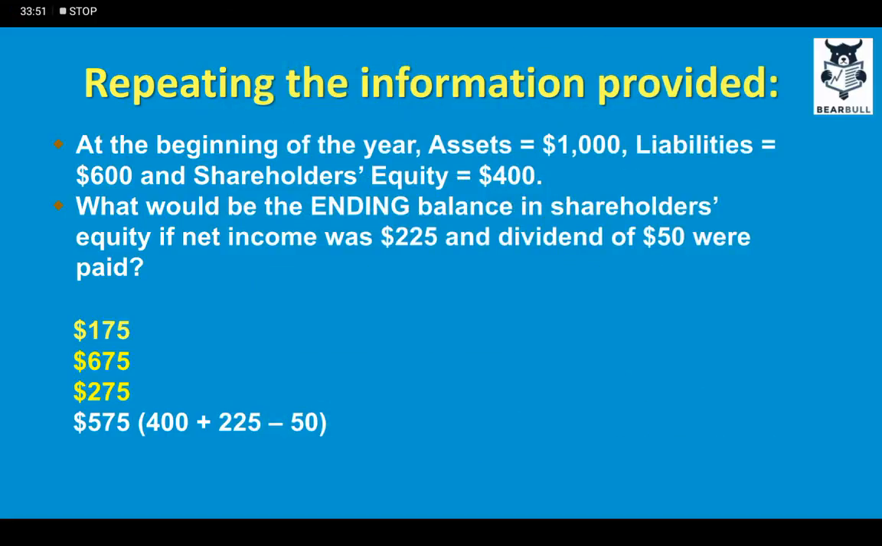As you can see, opening assets were 1,000, opening liabilities were 600, and opening equity was 400. Now we can see that both net income and dividends are part of the statement of retained earnings, and they both affect the equity account. So we will add 225 to the opening equity balance, which is 400, and we will subtract the dividend of $50 from it. So the answer would be 575.